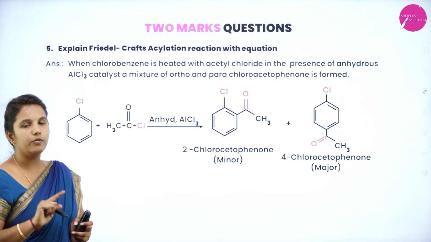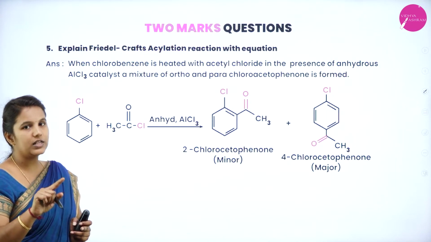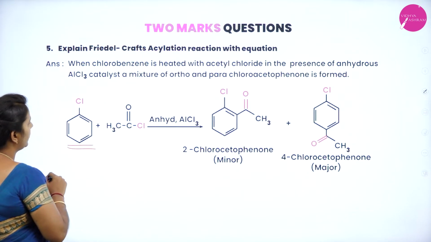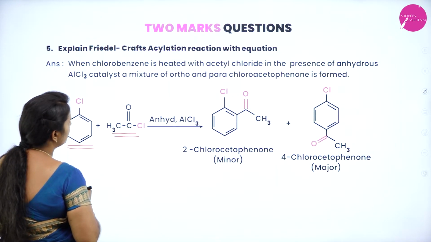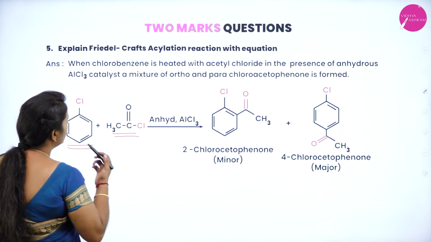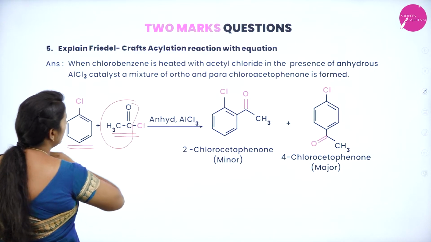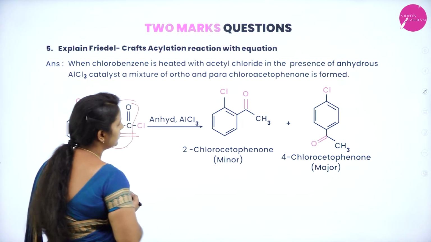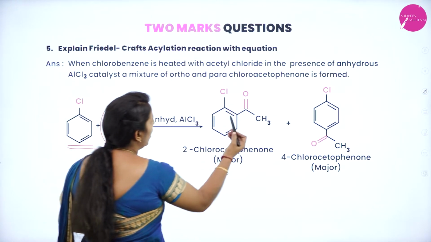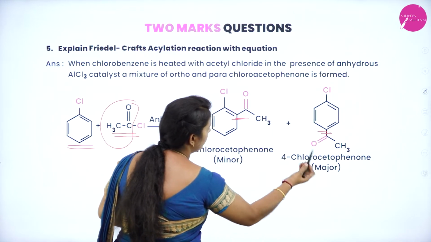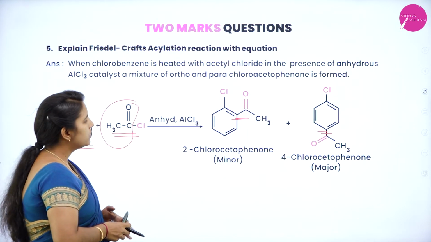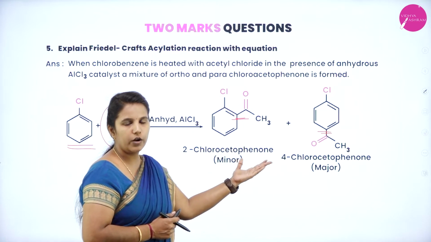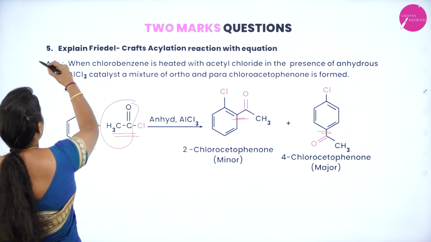Acylation means acyl group will get introduced to the benzene ring, whereas alkylation means alkyl group will get introduced to the benzene ring. So here we are taking what? Chlorobenzene, which is allowed to react with the acyl group, that is acetyl chloride we have taken. So what will happen? This is an acyl group. In presence of anhydrous aluminium chloride, this acyl group will go and substitute to the benzene ring. Thereby it forms an ortho as well as a para substituted chloroacetophenone. So they can ask you to write the end product. So how the end product will be formed, that is ortho and para substituted, and it is very important too.